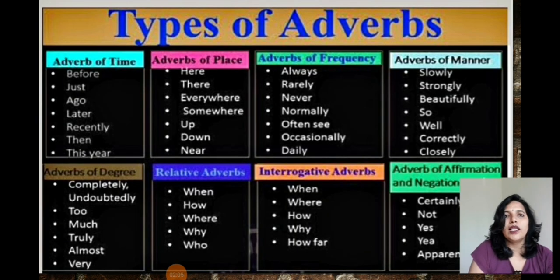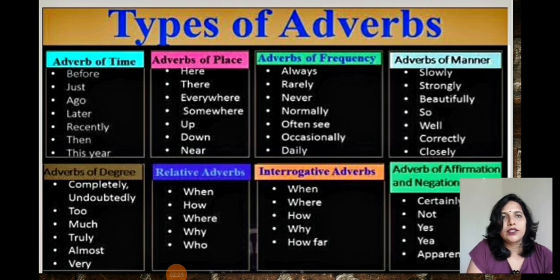Here are the types of adverbs. First one is adverb of time. What sort of words come in that? Before, just, ago, later, recently, then, this year, like that. Adverb of place: here, there, everywhere, somewhere, up, down, near, like that.